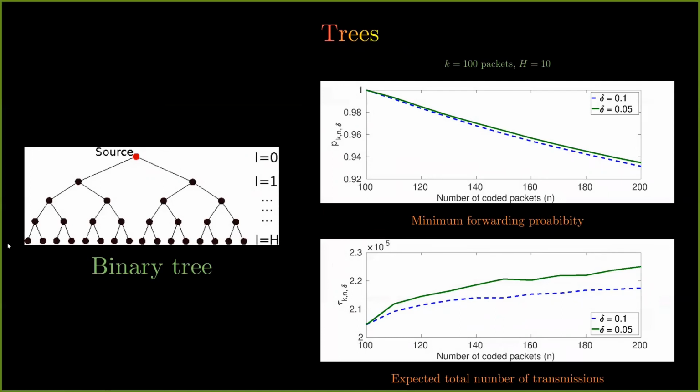This is because on a binary tree, 50% of the nodes are on the leaves. So if a leaf node has to receive at least k out of the n coded packets, every node along the unique path joining it to the source needs to transmit the packet. In order for this to happen, the forwarding probability needs to be very close to 1, as can be seen from this plot as well. So this means that even on addition of additional coded packets, each packet is being transmitted with probability 1, and hence the number of transmissions does not decrease.